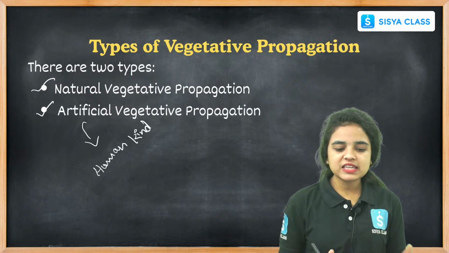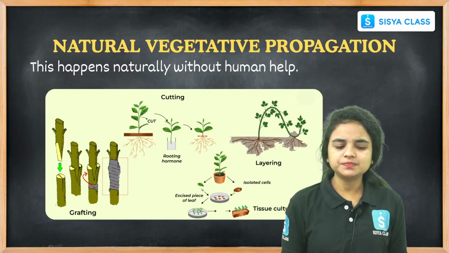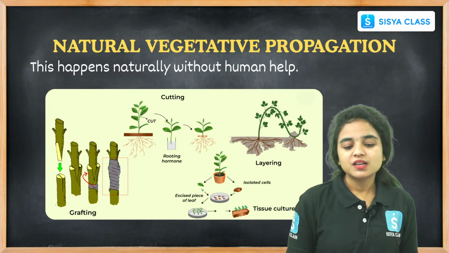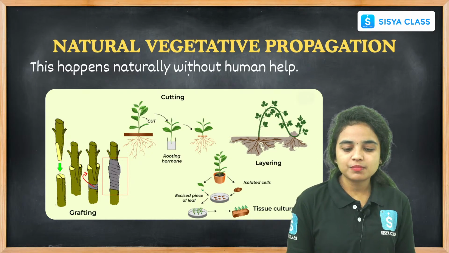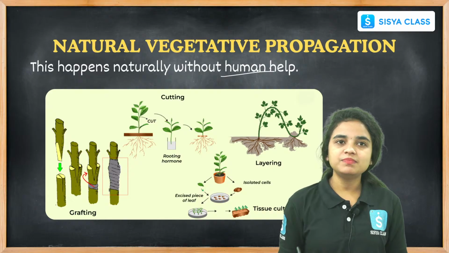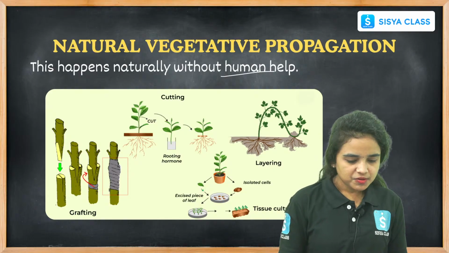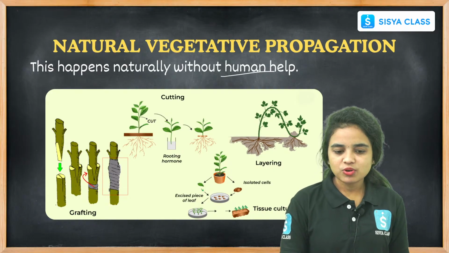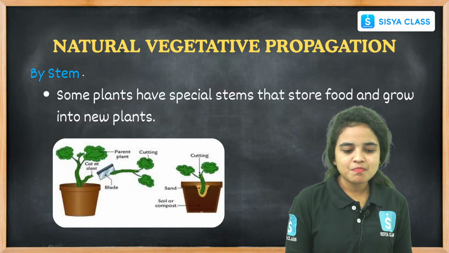Let us see the natural vegetative propagation. This happens naturally without any human help, right? Without any human help, this process will happen. Let us see what they are. First one is by stem.